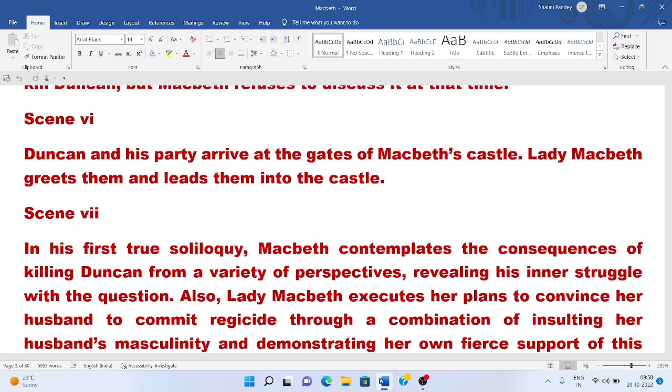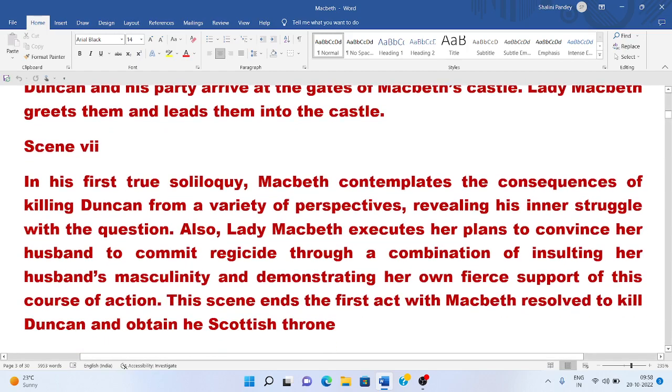King Duncan greets Lady Macbeth as a fair and noble hostess, but he little knows what fairness awaits him in this castle. King Duncan is a very innocent king, totally unaware of what is going to happen to him in that castle, and he is swept away by the welcome he gets in the palace of Macbeth. Now we will move forward to scene 7.